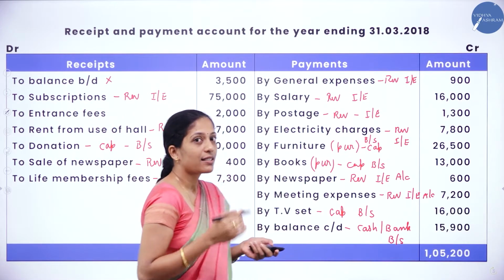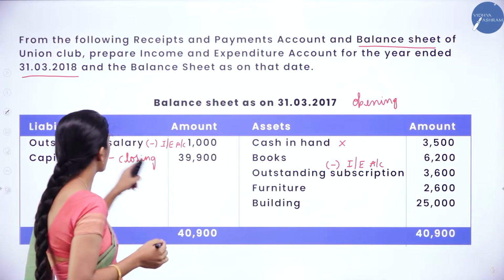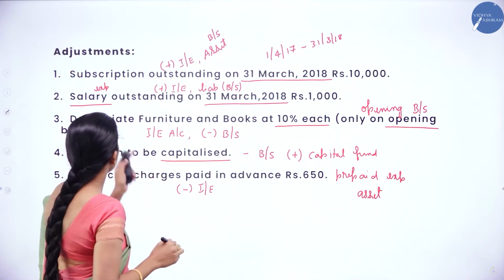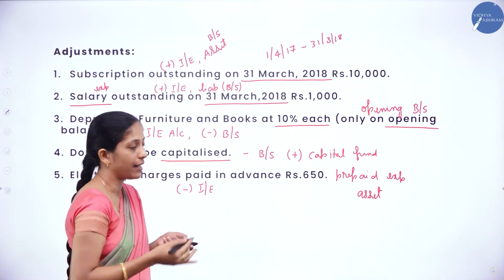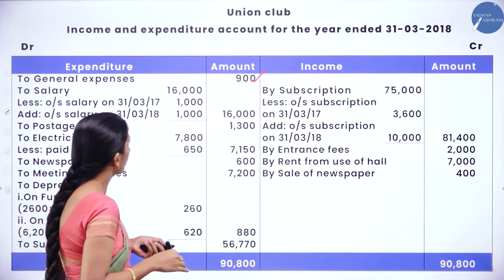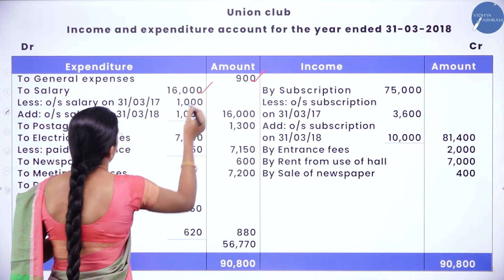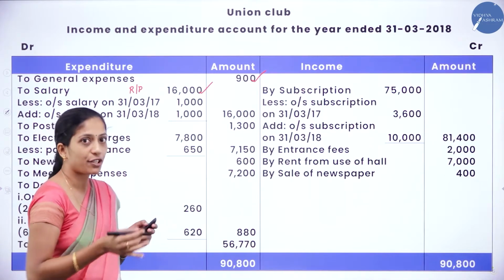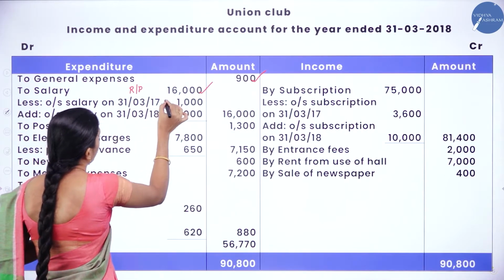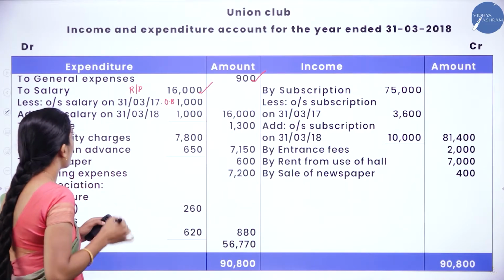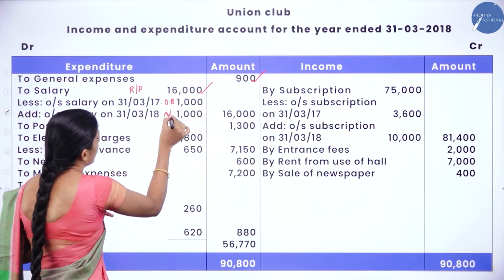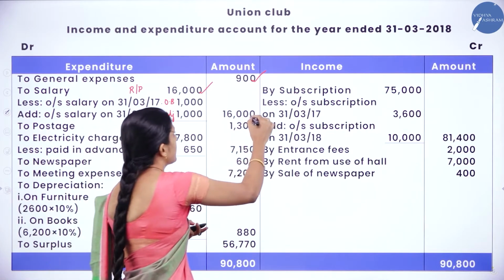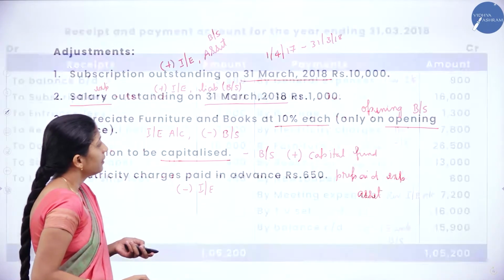Salary. But see the opening balance sheet, there is outstanding salary. As I told, since it belongs to the previous year, we have to deduct that. Next, in the adjustments they have also given outstanding salary, so we have to add that of the current year. So, to salaries 16,000, which is given in the receipts and payment account, less outstanding salary on 31st March 2017, that is in the opening balance sheet, and add outstanding salary of the current year, which is given in the adjustments. So 16,000 minus 1,000 plus 1,000 we get 16,000. Clear? Now which is the next item?